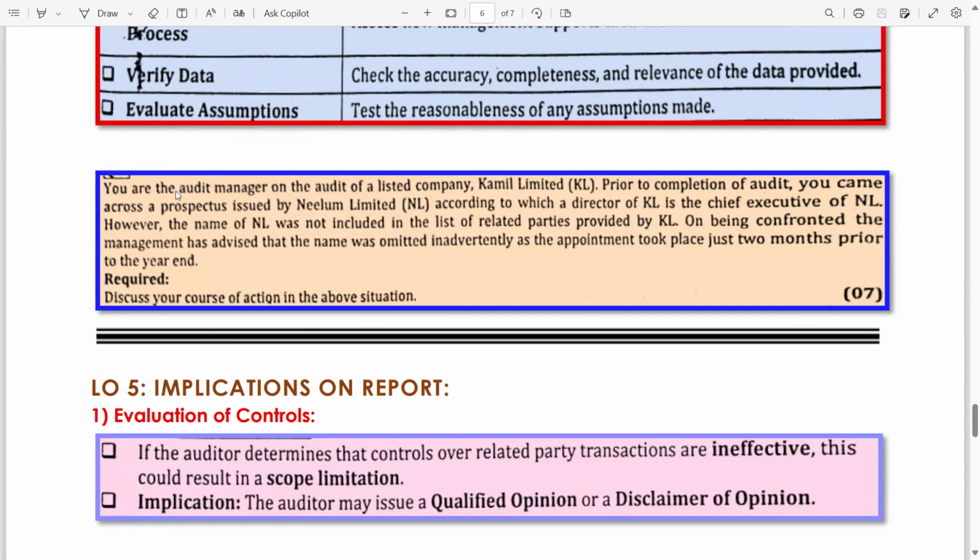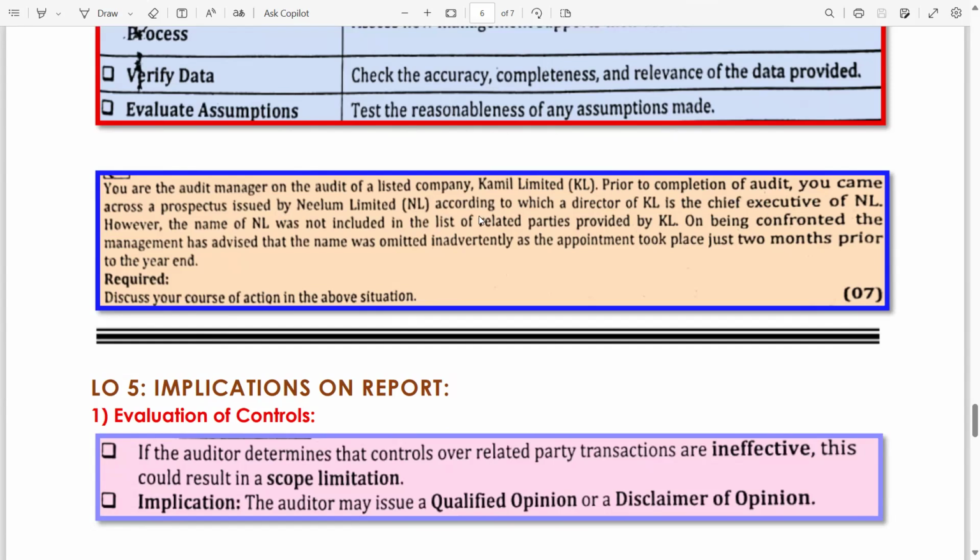In the above situation, you are the audit manager on the audit of listed company Kamil Limited. Prior to completion of audit means the audit is not yet completed. You came across a prospectus issued by Neelam Limited, according to which a director of KL is the chief executive of NL. Now, guys, there is a common interest, common control, or relationship between Kamil Limited and Neelam Limited.